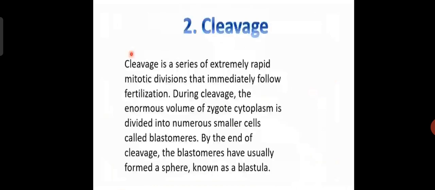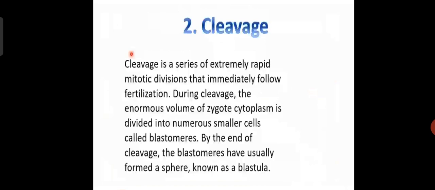Fertilization is followed by cleavage, the segmentation of the zygote. It produces thousands of cells called blastomeres. These are the building blocks for the construction of the body of the multicellular organism. Cleavage ends in the formation of an embryonic stage called the blastula.